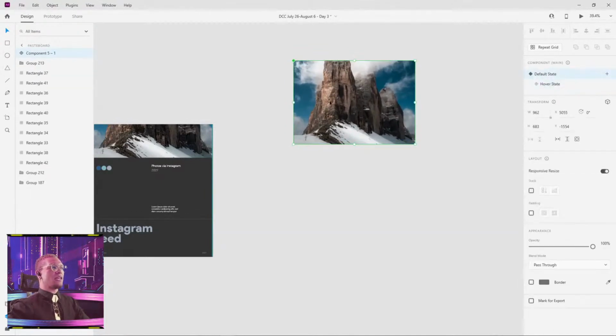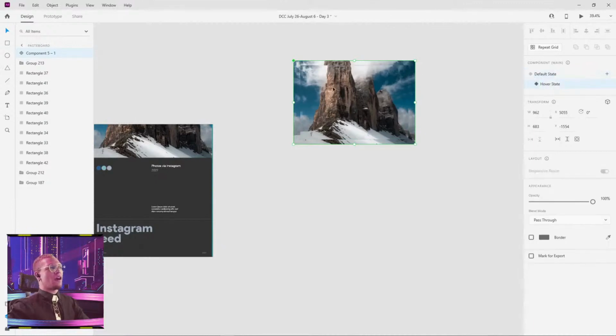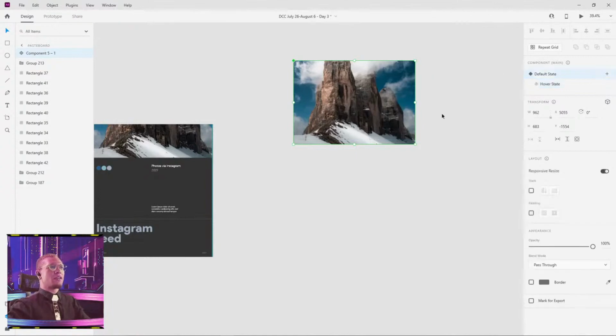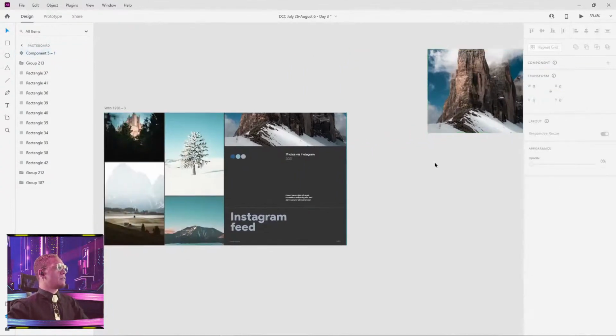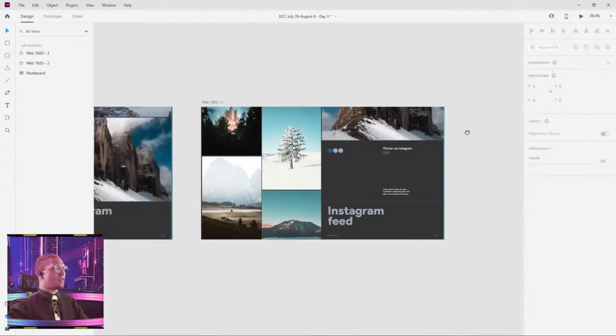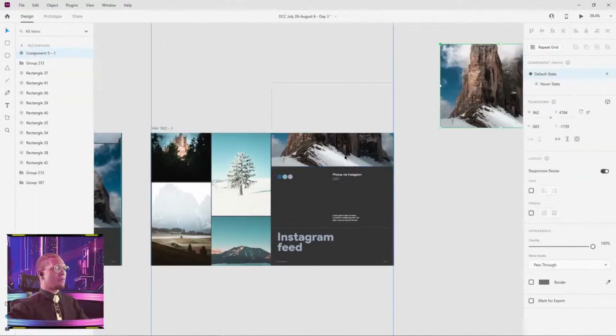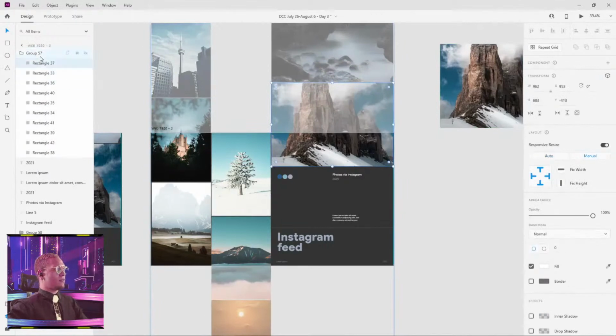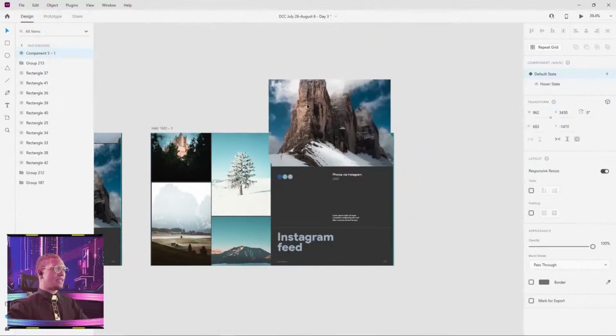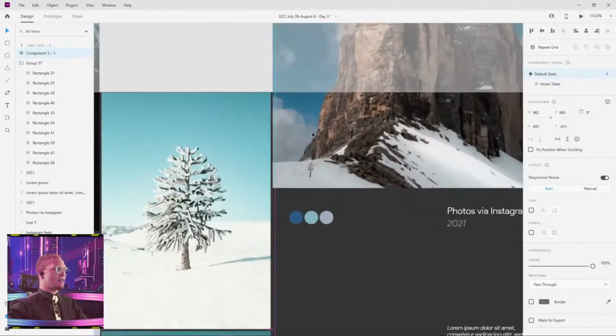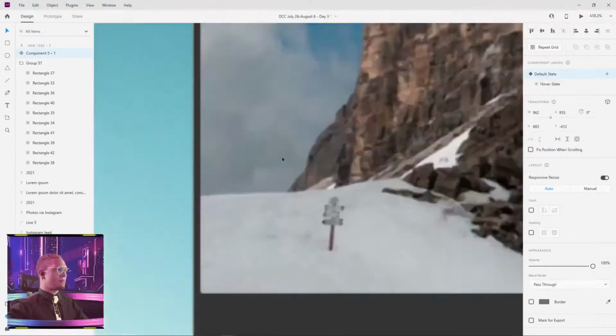And here we go. So we have our default state where it looks normal, our hover state where it looks that little scrunch. So now what we're gonna do here is I'm going to see if this works. This is gonna be first time we're gonna learn today. All right, I'm gonna take this component. I'm gonna see if this works still with this Control-Alt-V. So I have this rectangle selected, Control-Alt-V, it does not work. All right, that's fine. We're just gonna put this in place of right on top.